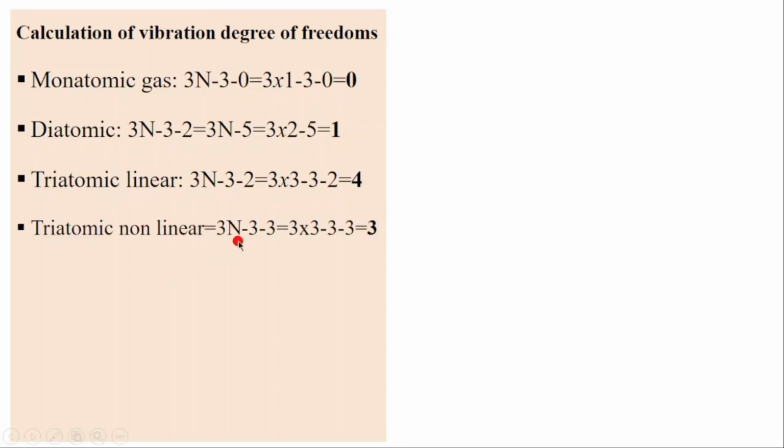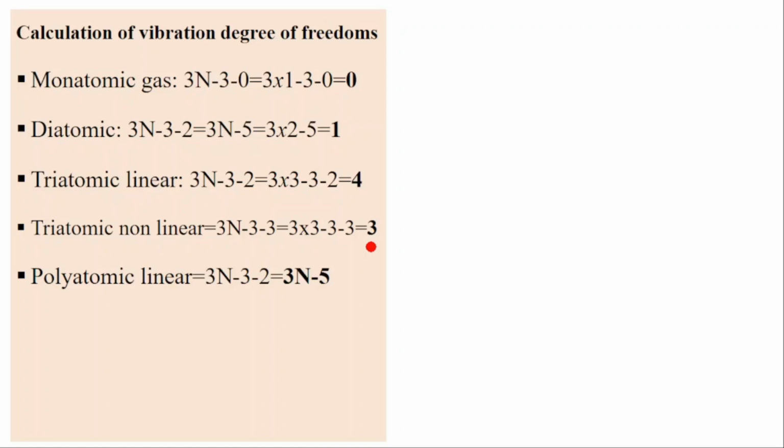For triatomic nonlinear, 3n minus 3, and remember that triatomic nonlinear or polyatomic nonlinear molecules have 3 rotational degrees of freedom. So this is the total. To get the vibration, you take the total, which is 3n, minus the translation minus the rotational degrees of freedom, then the remaining will be 3 vibration degrees of freedom.